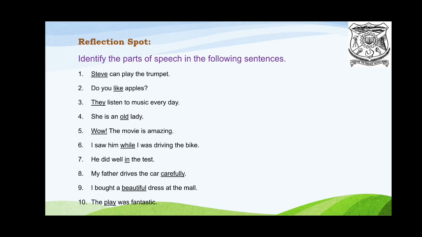She is an old lady. Wow, the movie is amazing. I saw him while I was driving the bike. He did well in the test. My father drives the car carefully. I bought a beautiful dress at the mall. The play was fantastic. So write the answers in your notebook and check your answers.